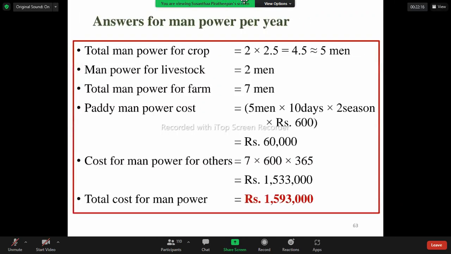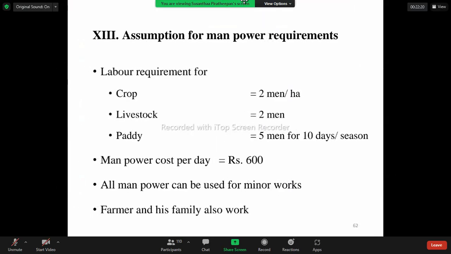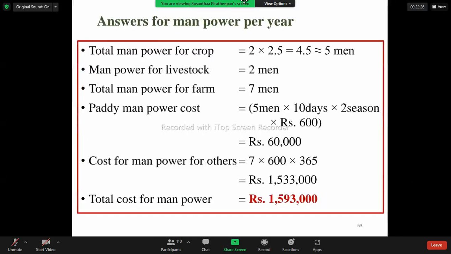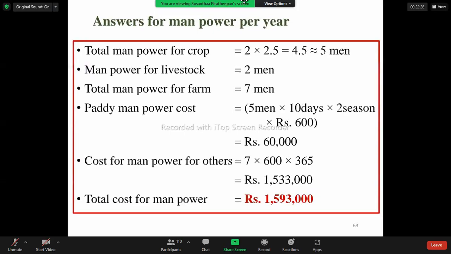Okay, here total manpower for crops. So here 2 men per hectare. For 1 hectare, we can use 2 men. And there are 2.5 hectares. We already calculated the area for the crops. So that will be multiplied by 2. The answer is 4.5. Okay.